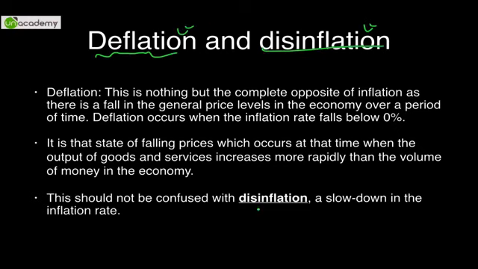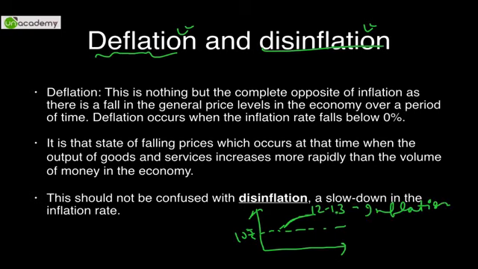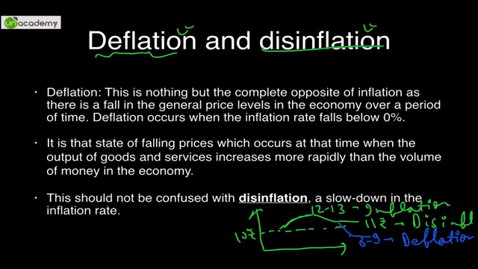I'll tell you in very simple terms. Just see this graph. Let's say the price of a banana is 10 rupees here. If this price goes up, let's say it becomes 12 rupees or 13 rupees, this is because of inflation. Now if it is sustained at 13 rupees, but again it becomes 11 rupees, the rate of inflation has come down. This particular thing is called disinflation. And let's assume it falls below 10 rupees, the original price, and becomes, let's say, 9 or 8 rupees, then this is what is called deflation.